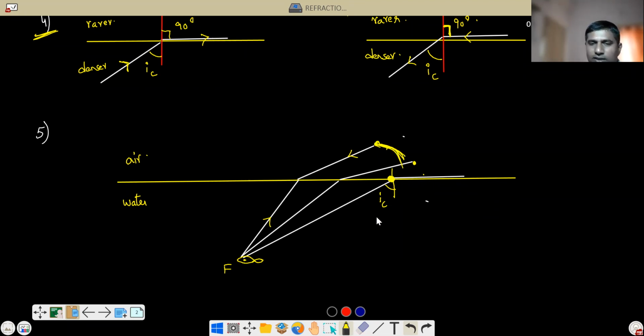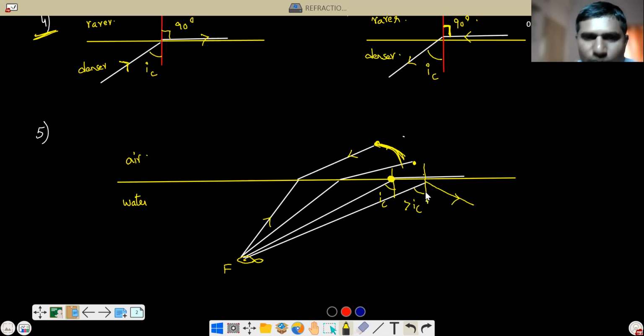Beyond this, suppose this is the ray. Now this ray will undergo what? This angle is definitely greater than the critical angle. So now what will happen? This will get reflected back. So for the fish, this is the point up to which it can see. Therefore, now I'll redraw it.